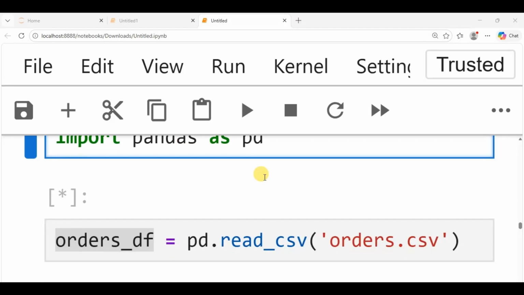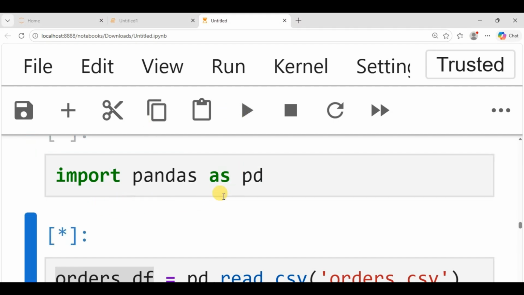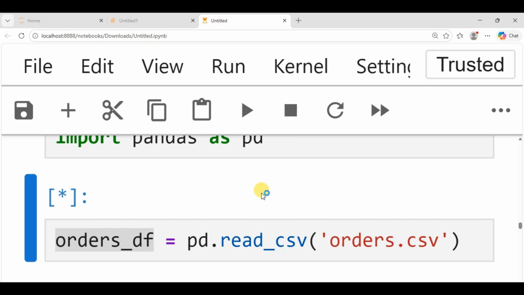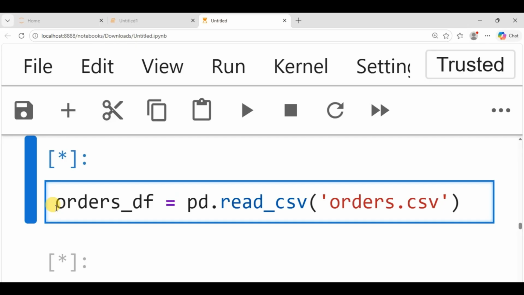Okay, so now that you have done that, we import the library. We've imported pandas as pd. Then we'll go to the next step. Then we name our variable. The variable, I name it order_df, to show that it is a data frame.